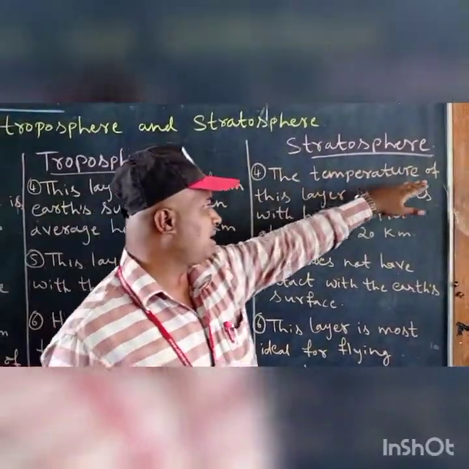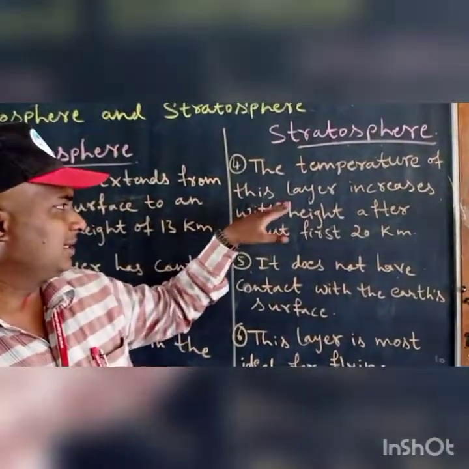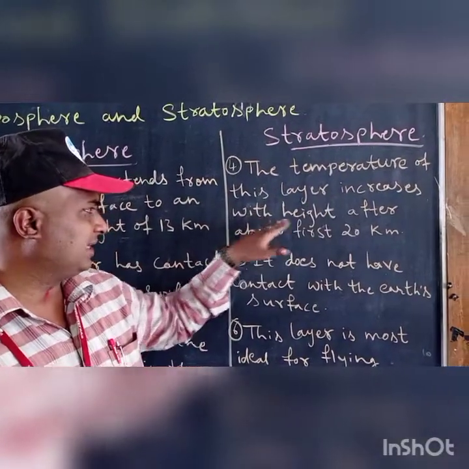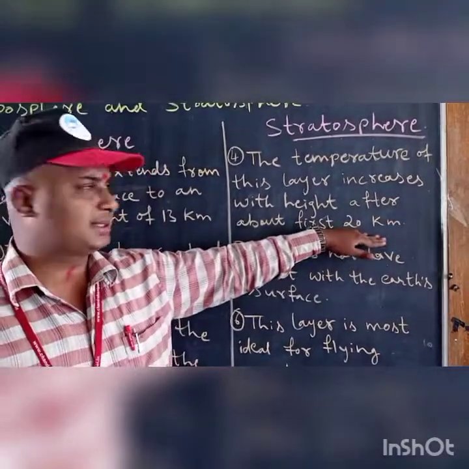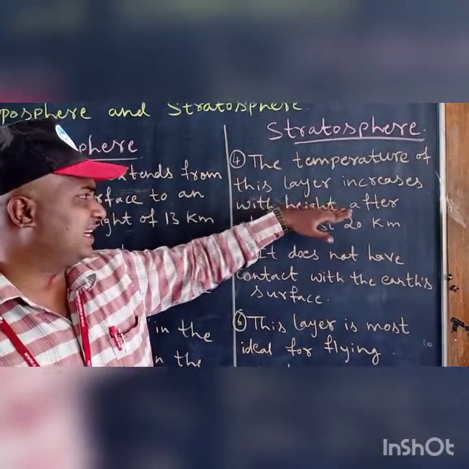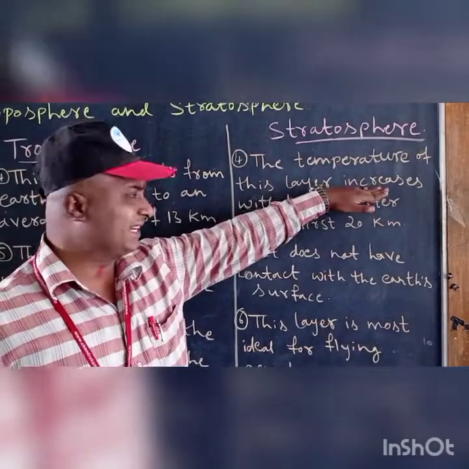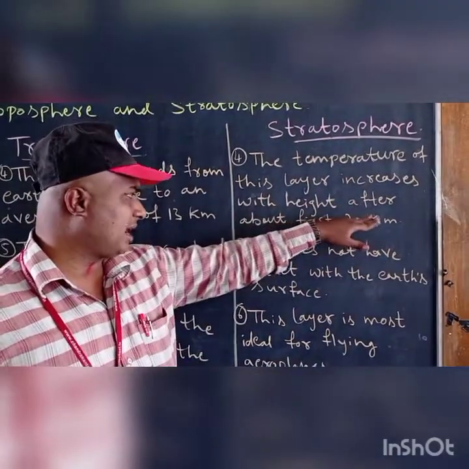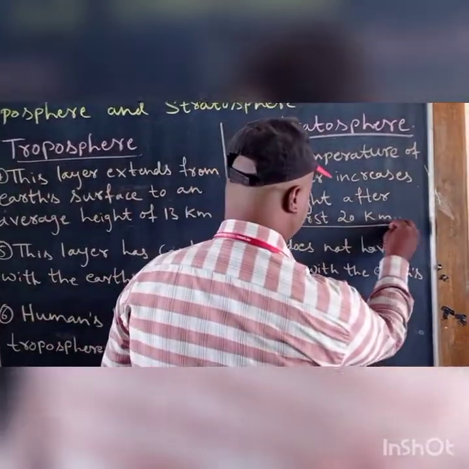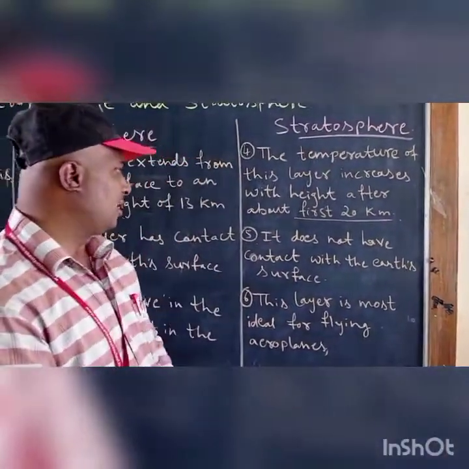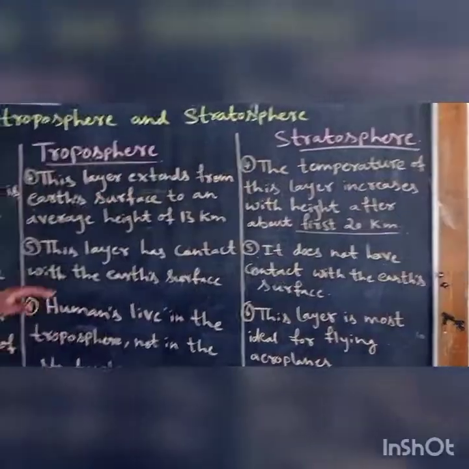The temperature of this layer increases with the height after about the first 20 kilometers.